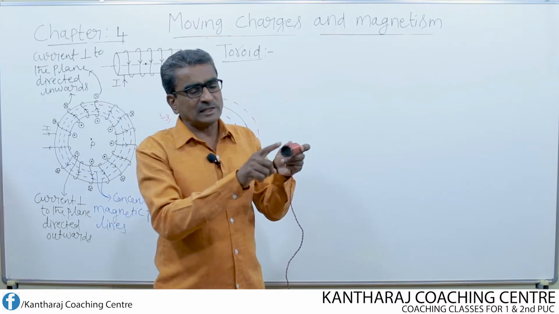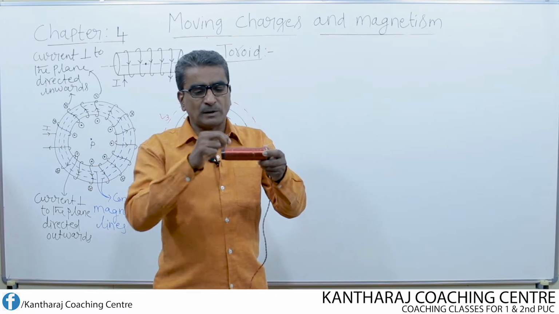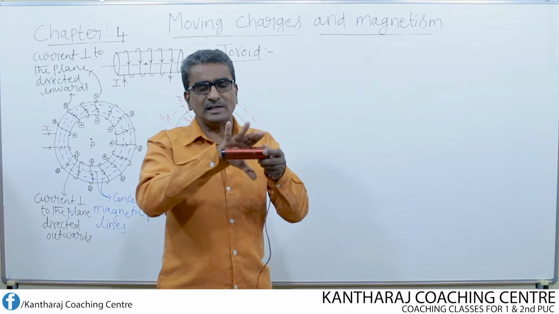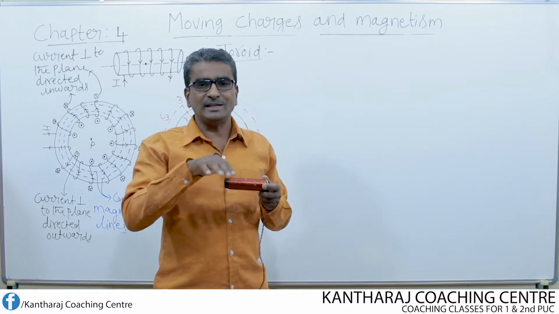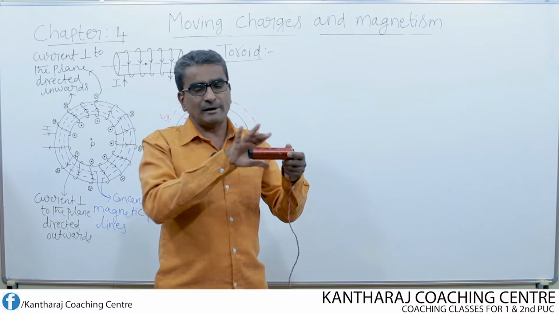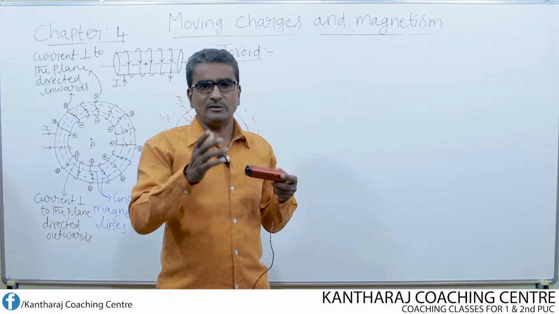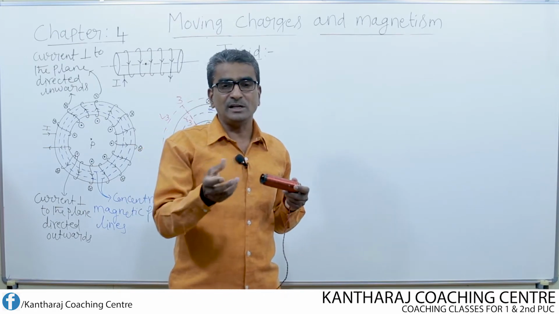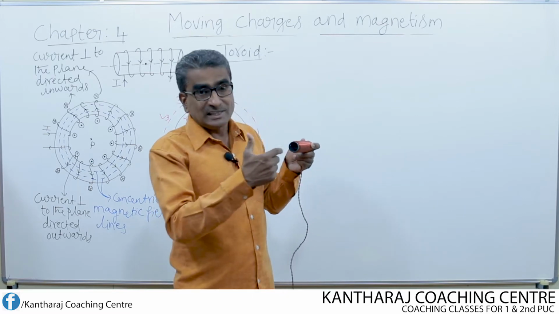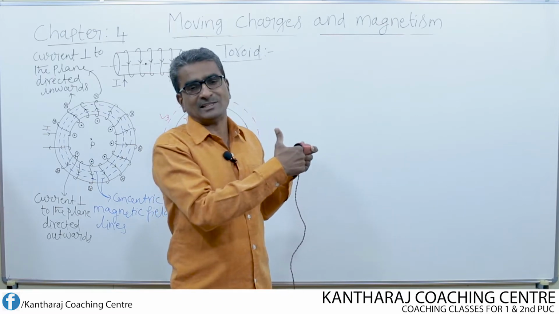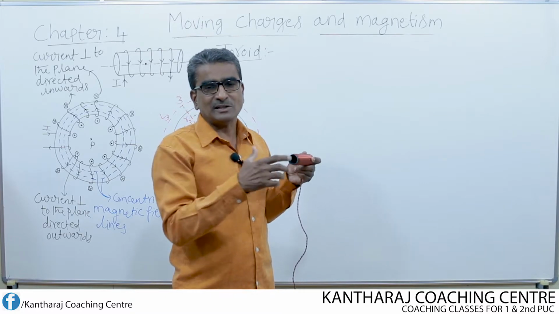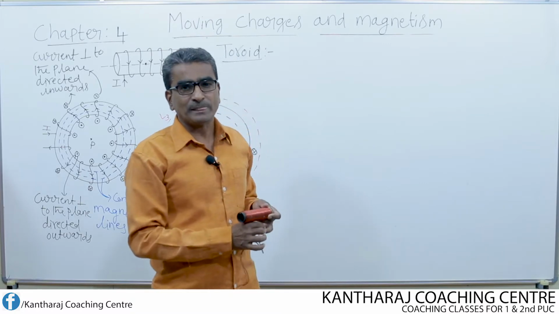Over a non-magnetic cylindrical tube, if copper wire is wound tightly in the form of a helix, then it forms a solenoid. In our last class, we studied the solenoid in detail, and we also determined an expression for the magnetic field at a point inside the solenoid on the axis. So inside the solenoid, at any point on the axis, we determined the magnetic field.